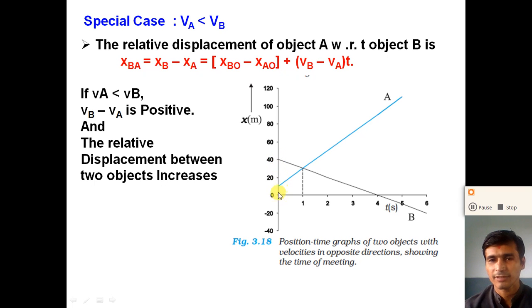Now if the velocity of A is positive and the velocity of B is negative, they will meet at a point like this, but after t equal to 1 second, the relative displacement between the two objects increases and both objects do not meet at one point. So dear student, I hope that you understand what is meant by relative velocity and the special cases of relative velocity, right?